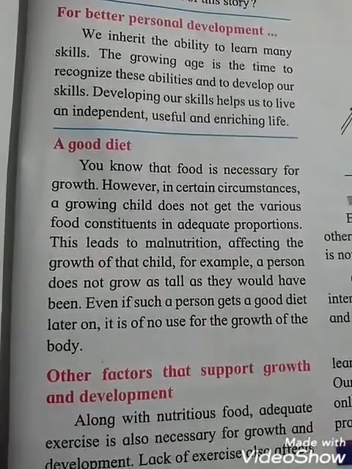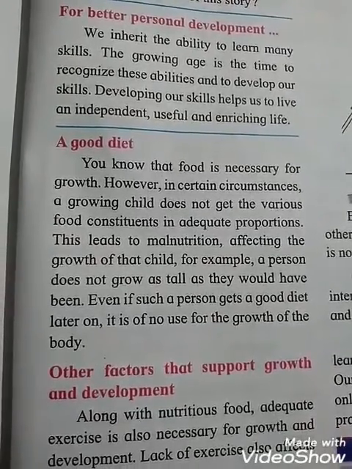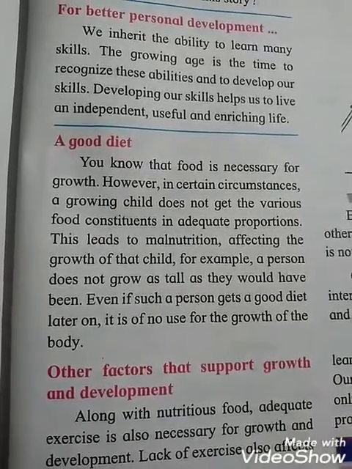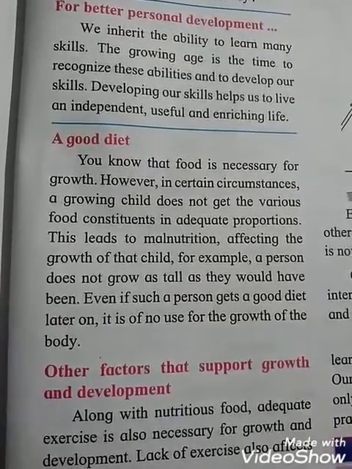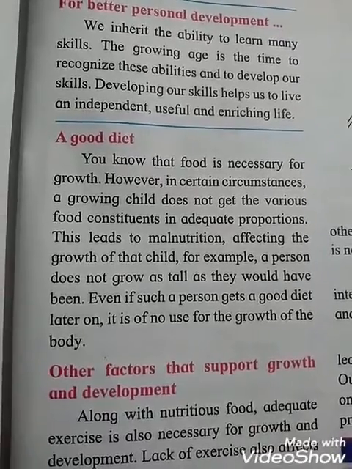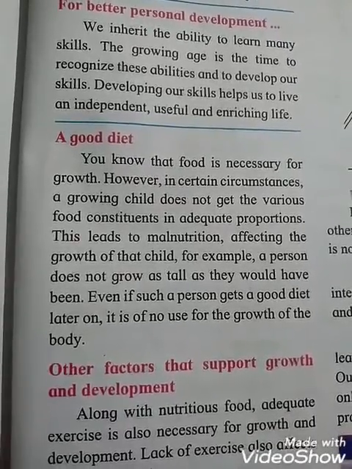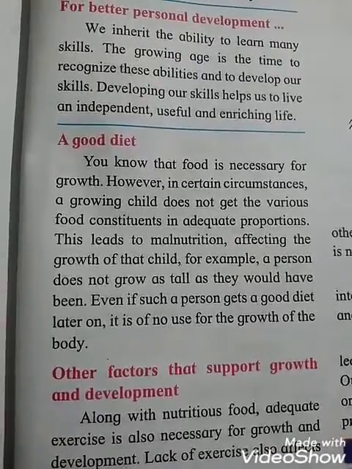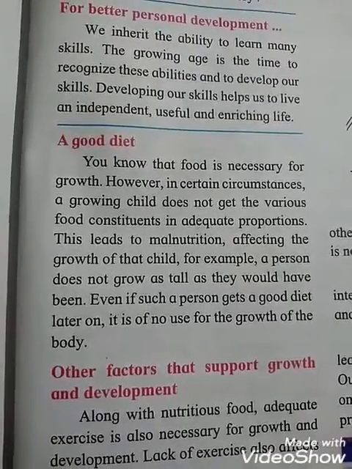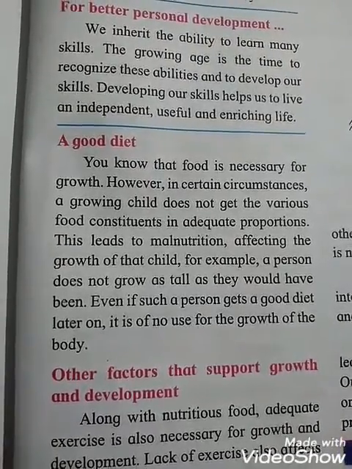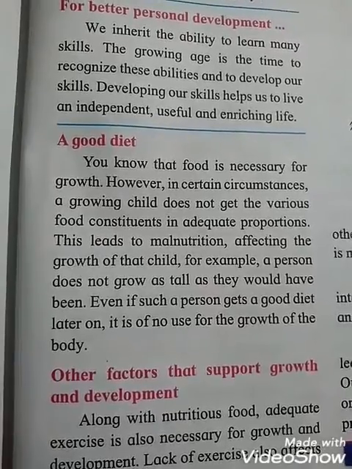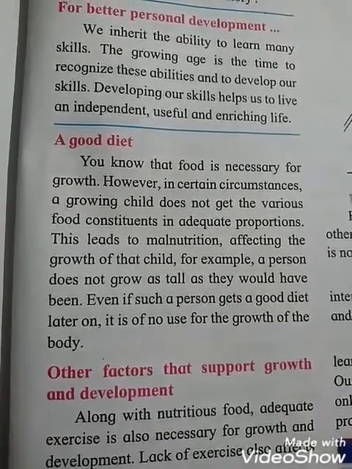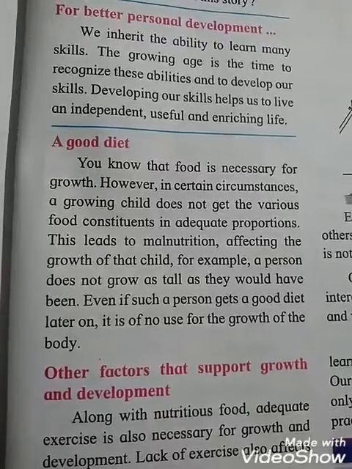If you are not eating the proper food, your growth will not happen in the proper way. So food is necessary for growth. However, in certain circumstances, a growing child does not get the various food constituents in adequate proportion. See students, if a child is not getting proper food, then what happens?